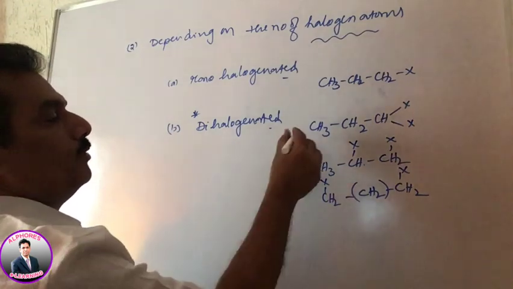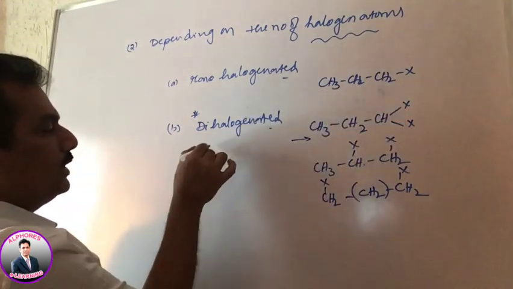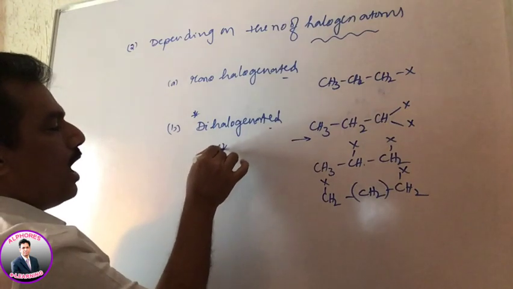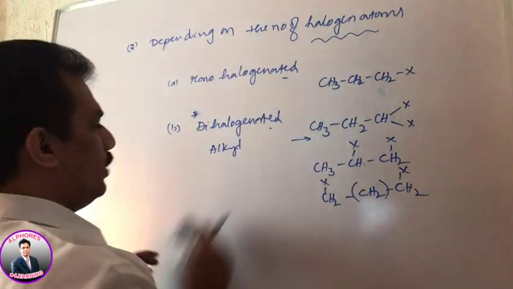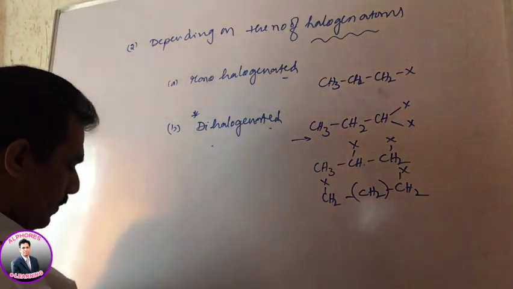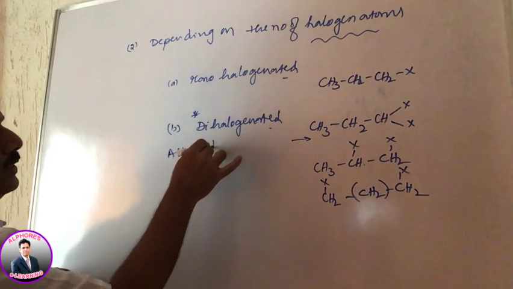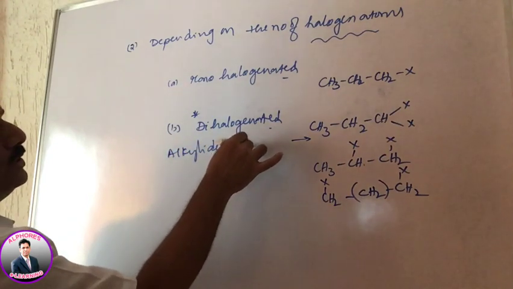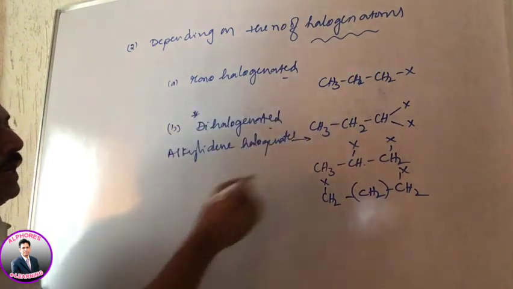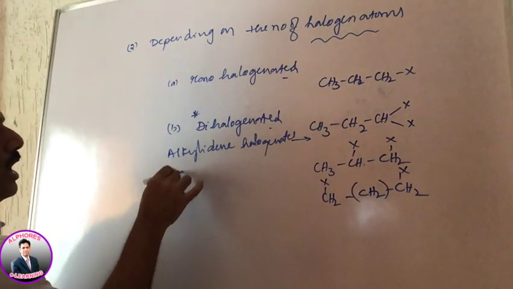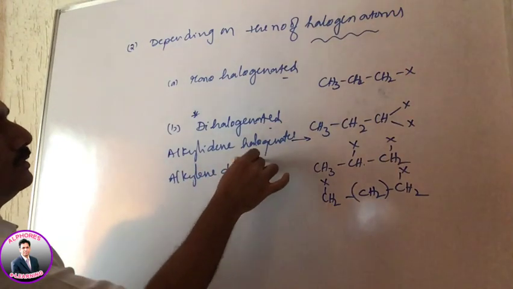When both are present on the same carbon, they are known as alkylidene halides. And this one is alkylene dihalides.